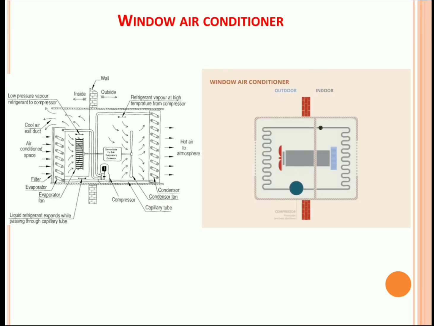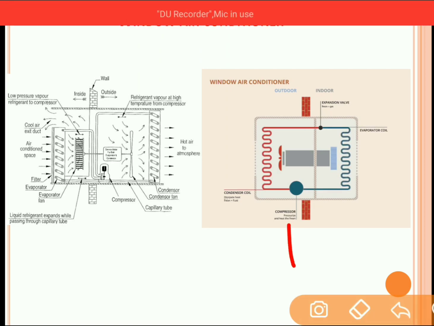Now let us see one animation over here. This animation shows the working of the window air conditioning system. We have a compressor.